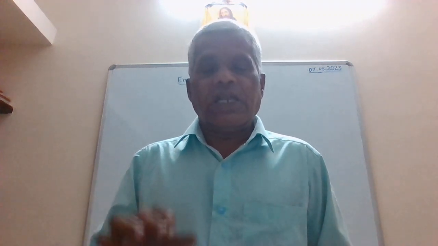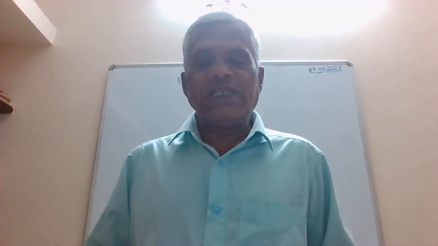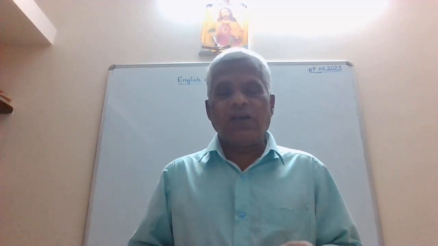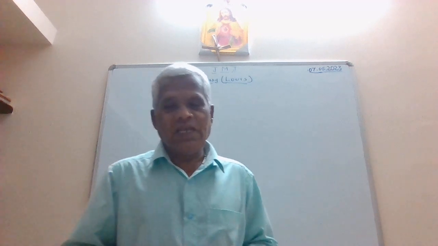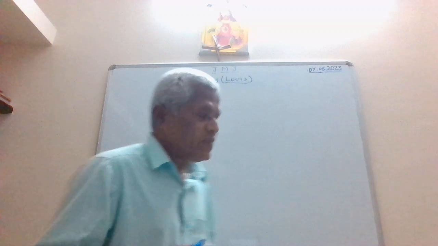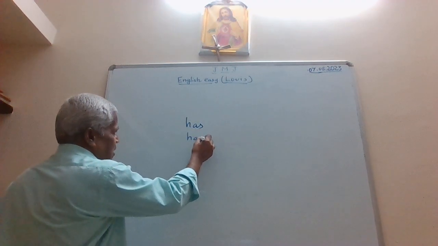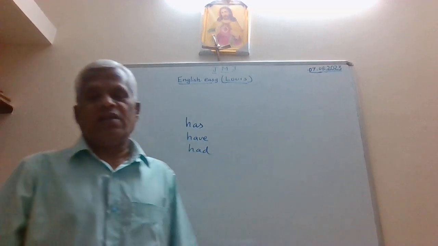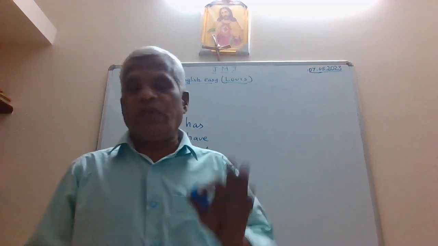Now what we are going to see today is present perfect tense. So remember, whenever you have the word perfect, you must always have in mind the three auxiliary verbs. What are they? Has, have, had. These are the three auxiliary verbs we need to pay attention to.